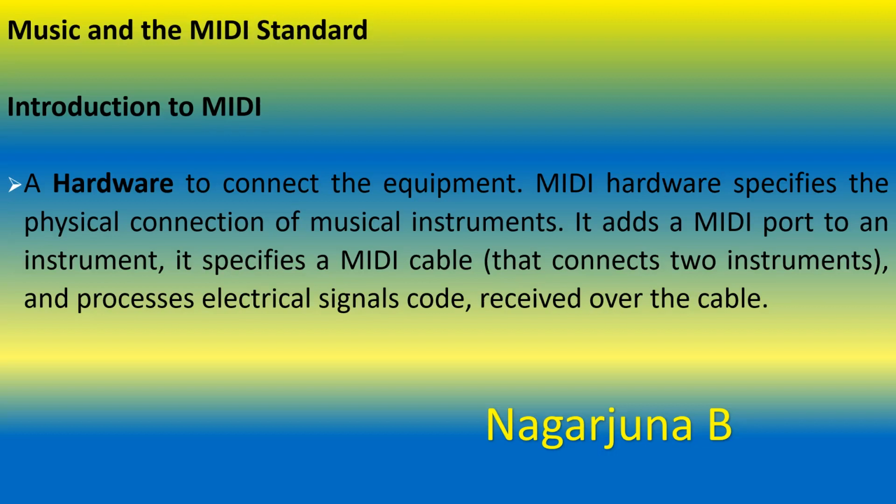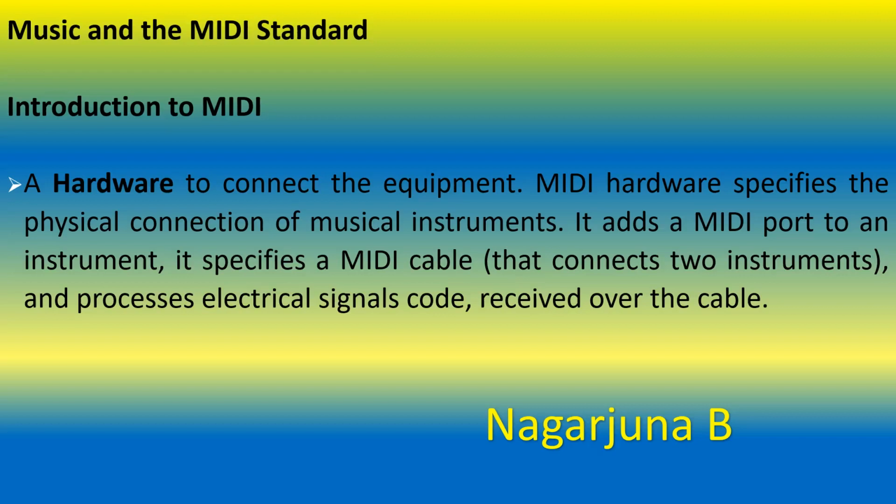One is hardware, another one is a data format. So first we shall see the first component, that is hardware. The hardware is a component which is used to connect to the equipment. That means it is used for the purpose of connecting to the musical instrument. The MIDI hardware specifies the physical connection of musical instruments.